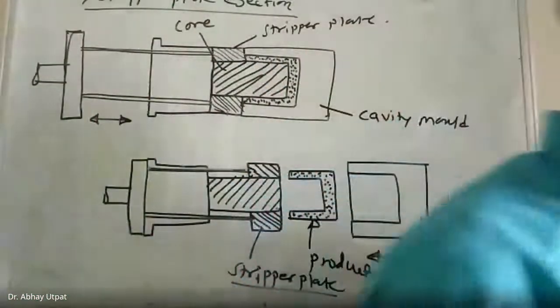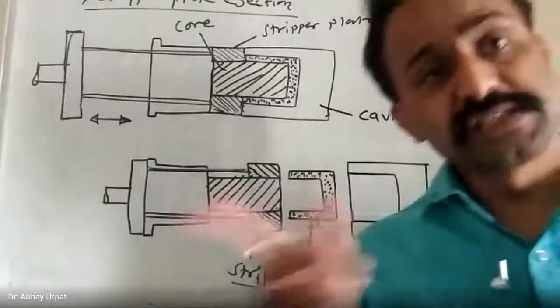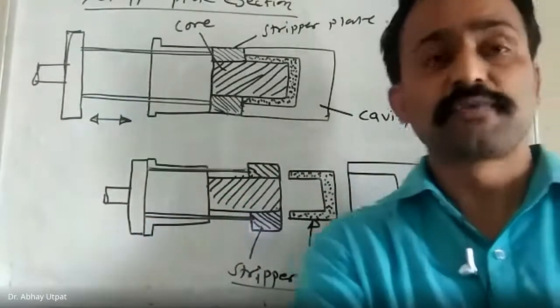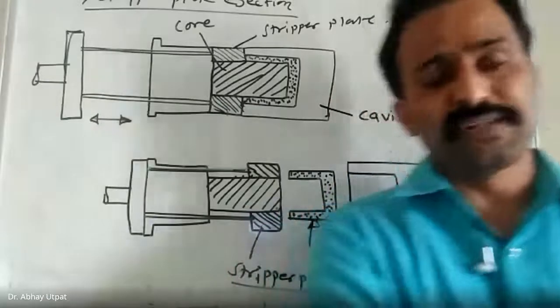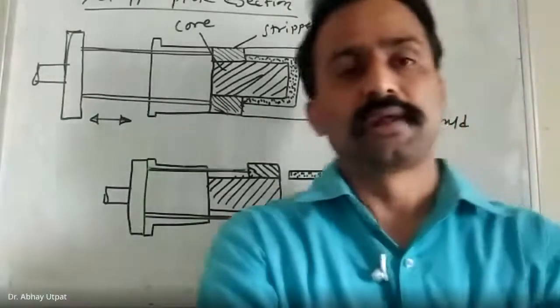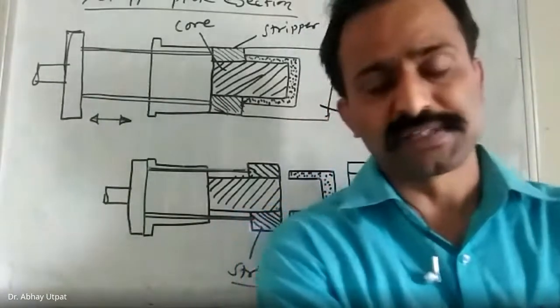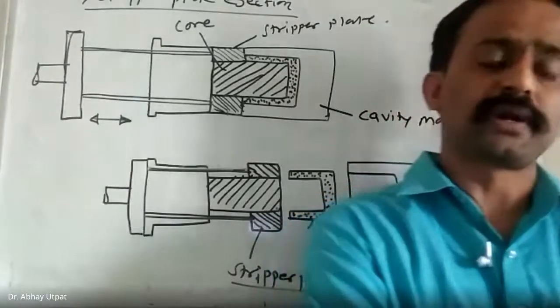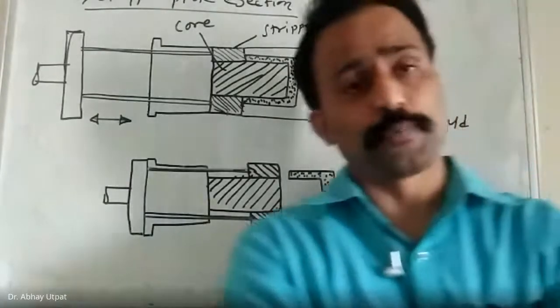That's why in injection molding, only injection is not important. Ejection is also important. If ejection is not proper, your product will stick to the mold wall and then there will be loss of efficiency, loss of productivity. How easily you are removing your product outside the mold is also an important concern.